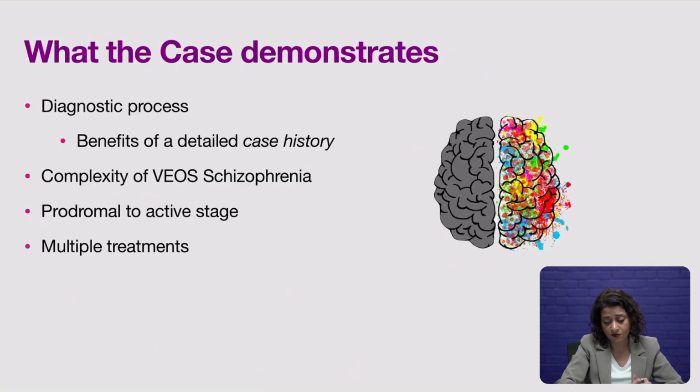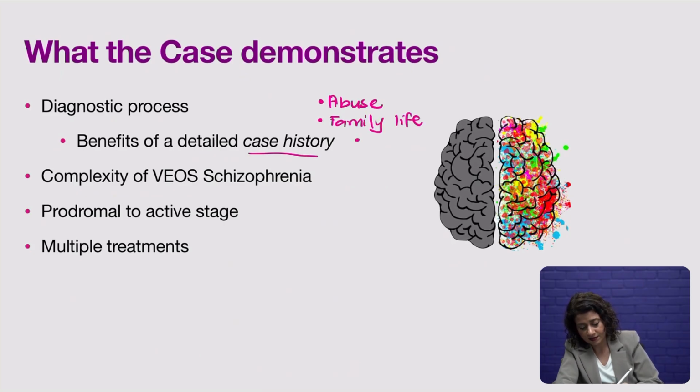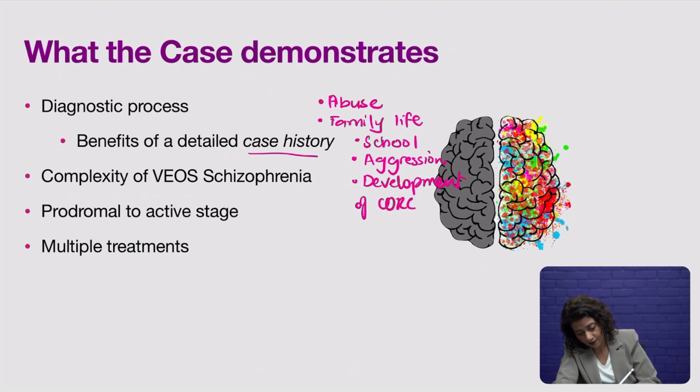First of all, it tells you about the diagnostic process and how important a detailed case history for a patient or client can be for a treating clinical psychologist, because the boy's case history is what told Dr. Aneja about the boy's history of abuse, about the troubled family life, about the problems in school, about the aggression that the boy was exhibiting, about the development over time of the core symptoms.